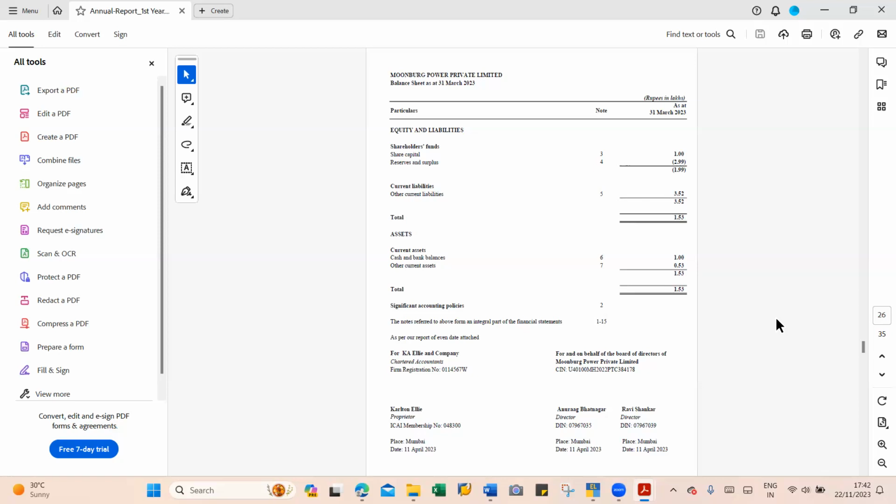You see here, they have disclosed only one year. It is a private limited company, March 23 financials. Only one year they have disclosed, the reason being it is the first year. But still you see their total is in rupees in lakhs. That means the total of the balance sheet is 1,53,000 only. But still they have disclosed it in rupees in lakhs.